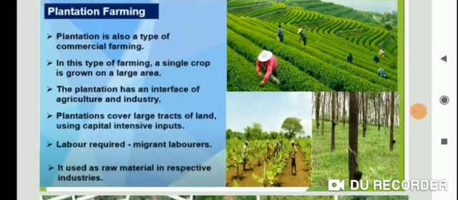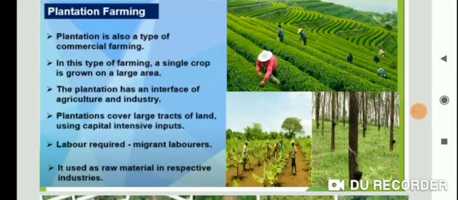Plantation is also a type of commercial farming, and in this type of farming a single crop is grown on a large area. The plantation has an interface of agriculture and industry. Plantations cover large tracts of land using capital intensive inputs, and the labor required is migrant labor. It is used as a raw material in the respective industry.